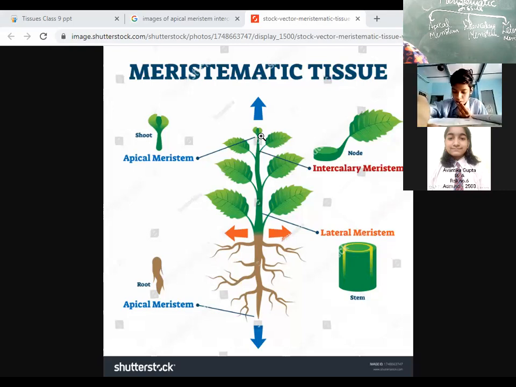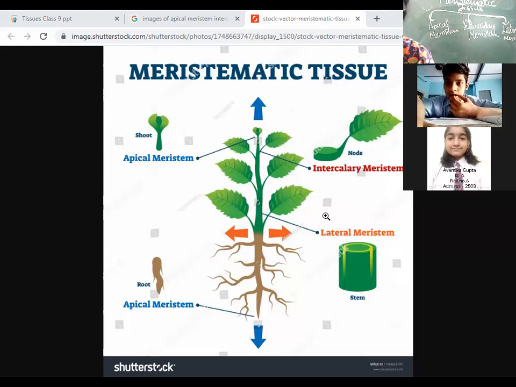Apical meristem. The meristematic tissue which is found at the base of the leaves, from where the leaf arises, what is that called? Intercalary meristem. And which one increases the girth of the branch or the girth of the plant? In the stem of the plant, what is present? Lateral meristem.